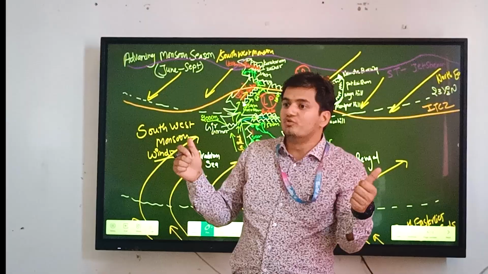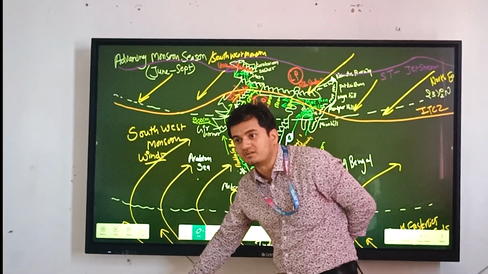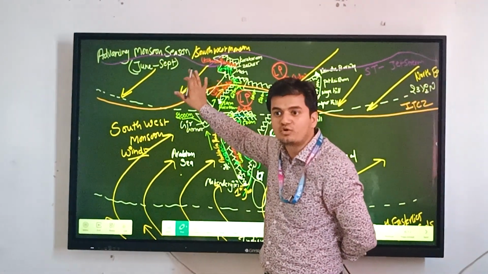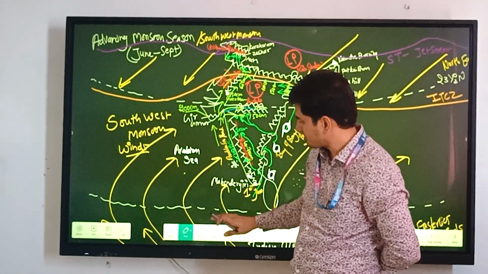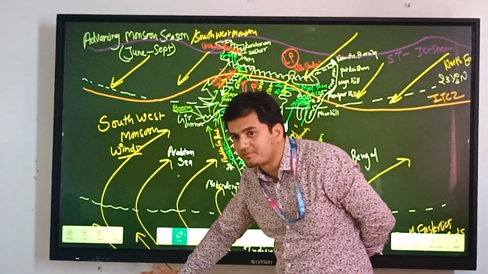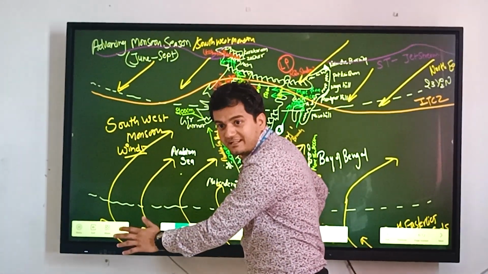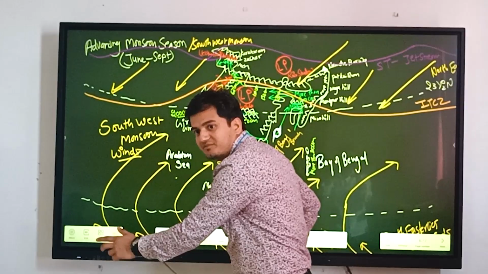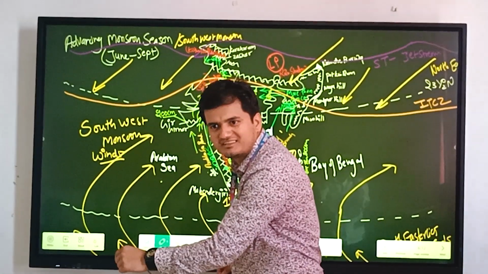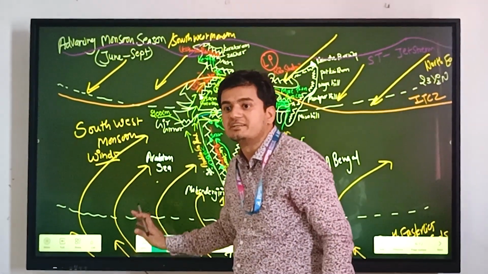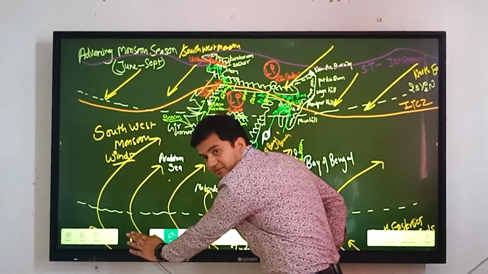So the winds move from high pressure to low pressure. That means the winds from the southern ocean will move toward the low pressure over the northern plains. So this is how the winds are coming toward India. This is the southern hemisphere, the winds are coming toward the equator. Because of the Coriolis force, the winds will deviate from their path, in the right or left direction? Left direction in the southern hemisphere. These winds are moving in the left direction.